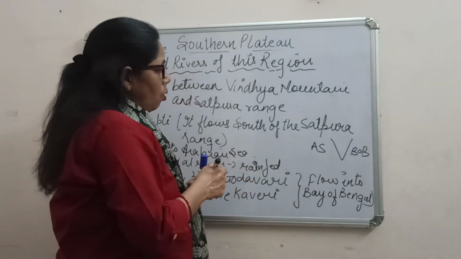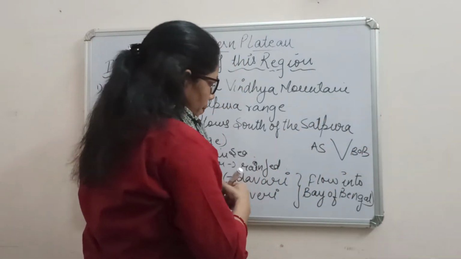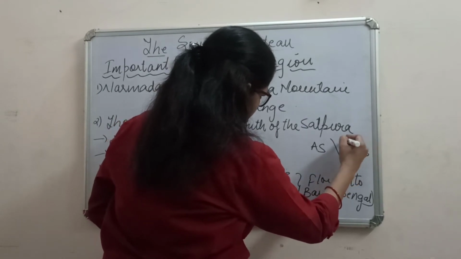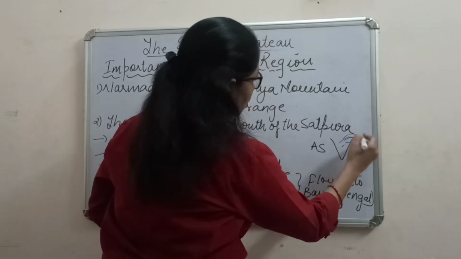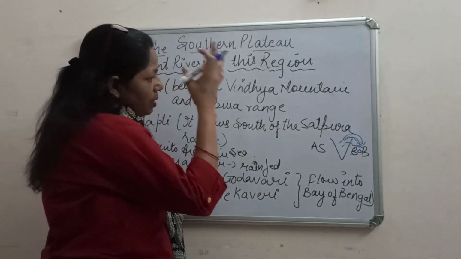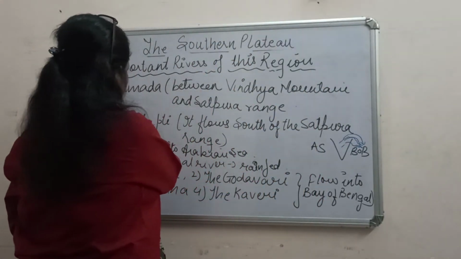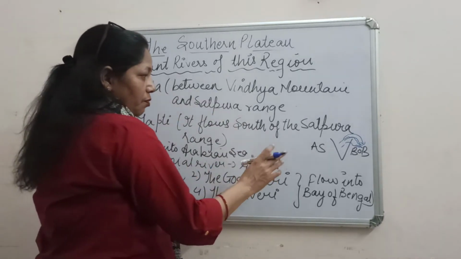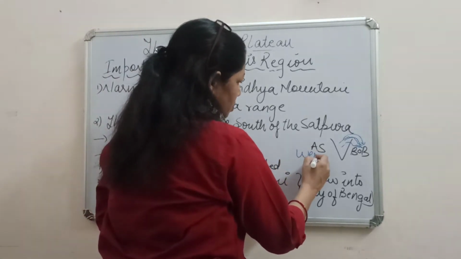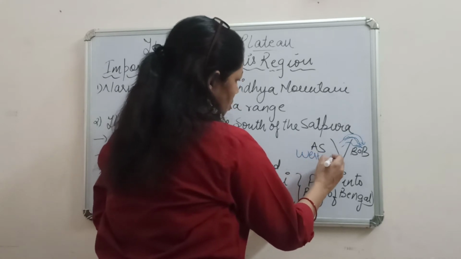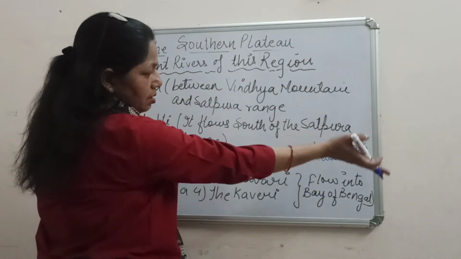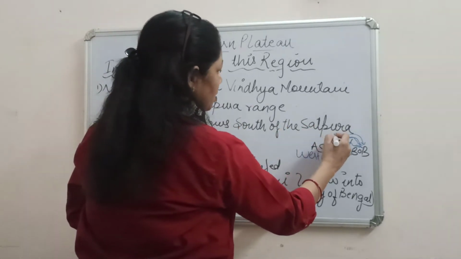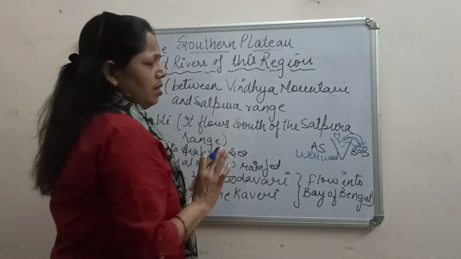All the rivers of India finally flow into the Bay of Bengal, whereas these two rivers, Narmada and Tapti, flow westward. All the other rivers flow eastward.